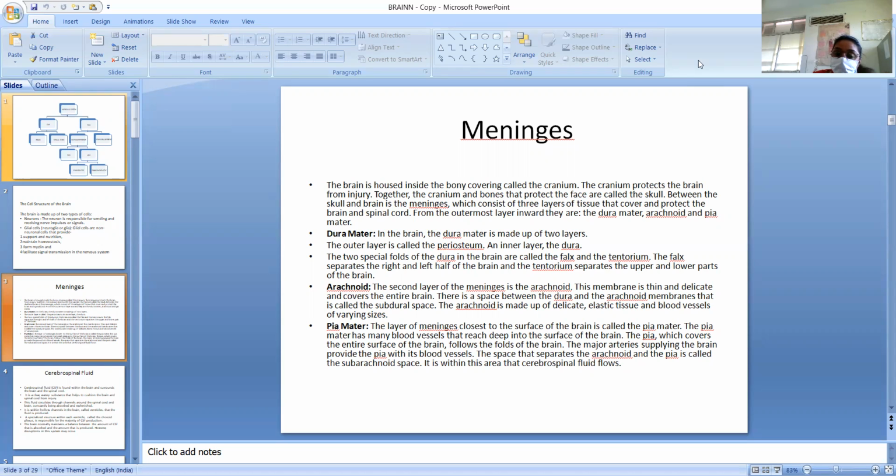Now the pia mater is the innermost layer that is attached to the brain, and it has many blood vessels that reach deep into the surface of the brain, so whatever blood capillaries there are cover the brain's outer portion also.